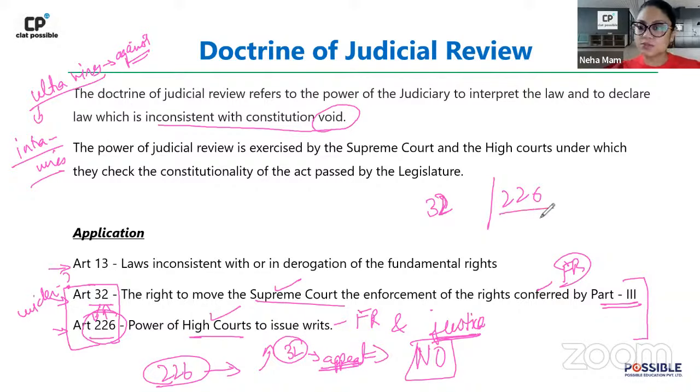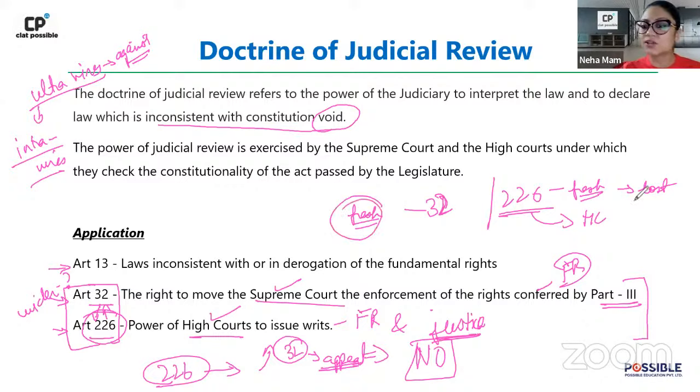If 226 में कोई judgment High Court ने pass करा है on the same issue, Ayush is saying भाई doctrine of res judicata लगेगा. Doctrine of res judicata तब लगेगा जब I have filed a fresh case in the High Court, I have lost that case, and then under Article 32 again I file a fresh case. Then comes the doctrine of res judicata, because here I cannot file two cases at the same time. Right? On the other hand, जब हम अपील की बात कर रहे हैं तो अपील जो होता है वो डिफरेंट होता है.